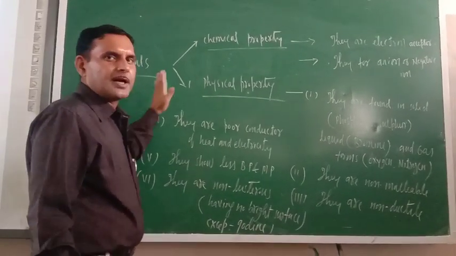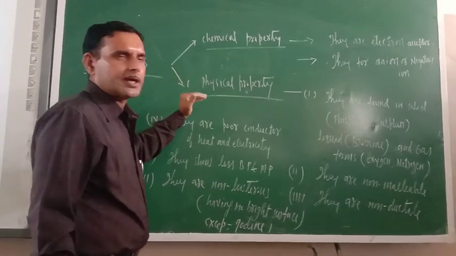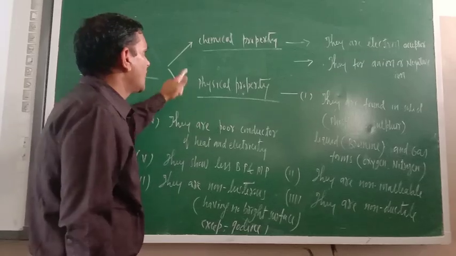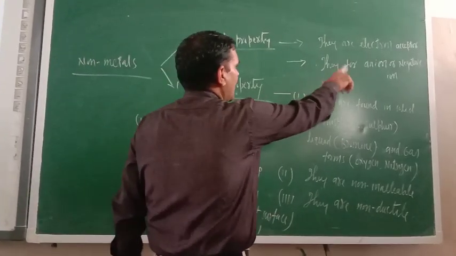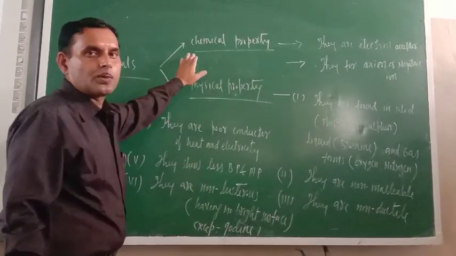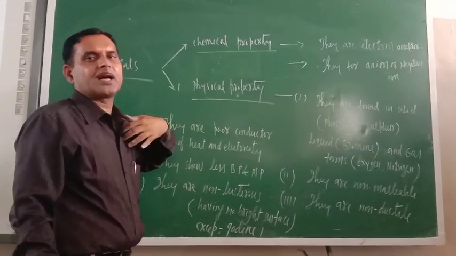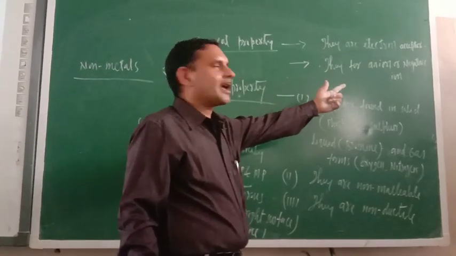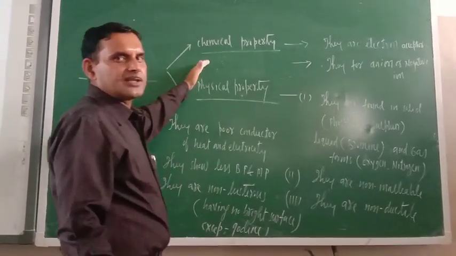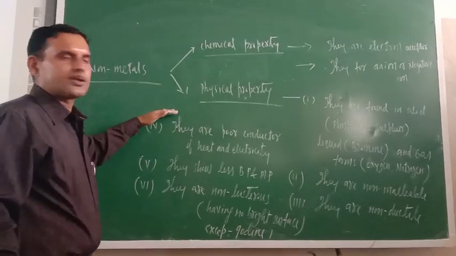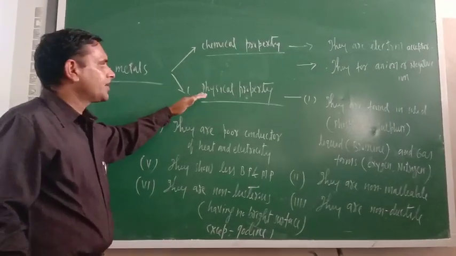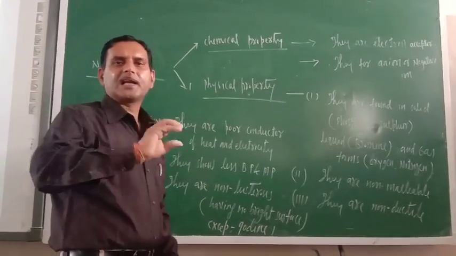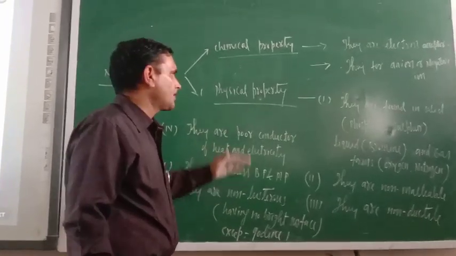Non-metals also we can define in two ways, on the basis of chemical property and on the basis of physical property. On the basis of chemical property, they are electron acceptors. During the course of a chemical reaction, they accept electrons, they gain electrons. That is why they form an ion, a negative ion. So that is on the basis of chemical property. Now the next one is on the basis of physical property. You can compare between metals and non-metals on the basis of physical property. Just see.